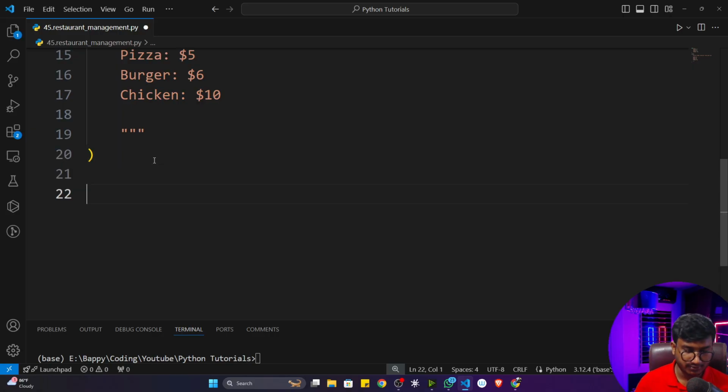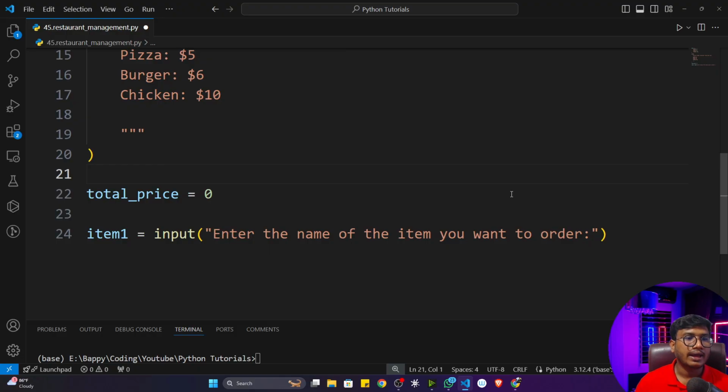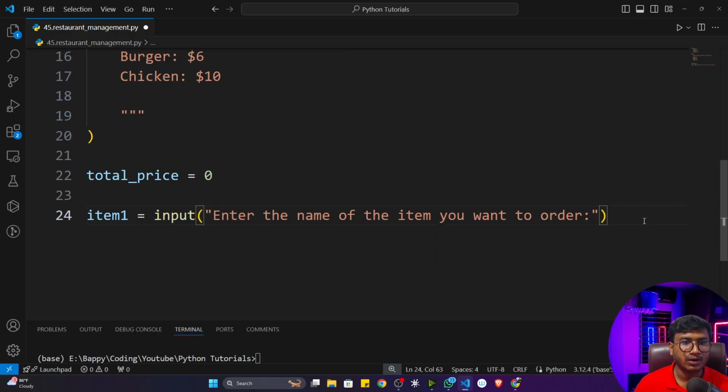So for this I'm going to take a variable here. I'm just going to name it total underscore price. Okay, total price is equal to, initially it would be 0. Now here I will take the input from the user. I'll just write item 1 is equal to, I'll take an input, and here I'm going to write enter the name of the item he wants to order. Fine.